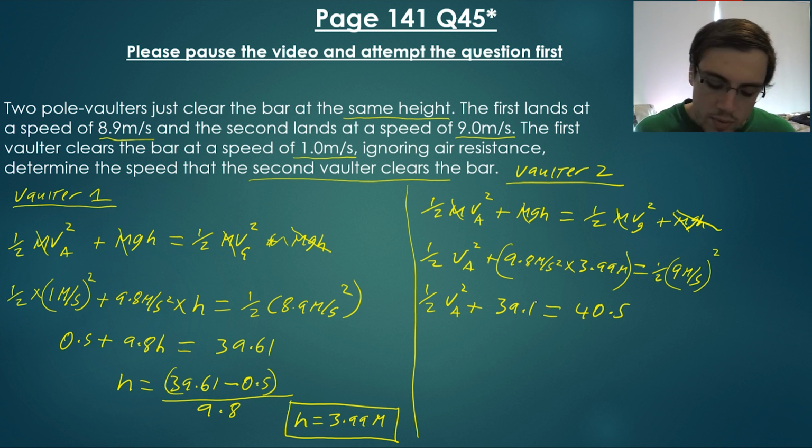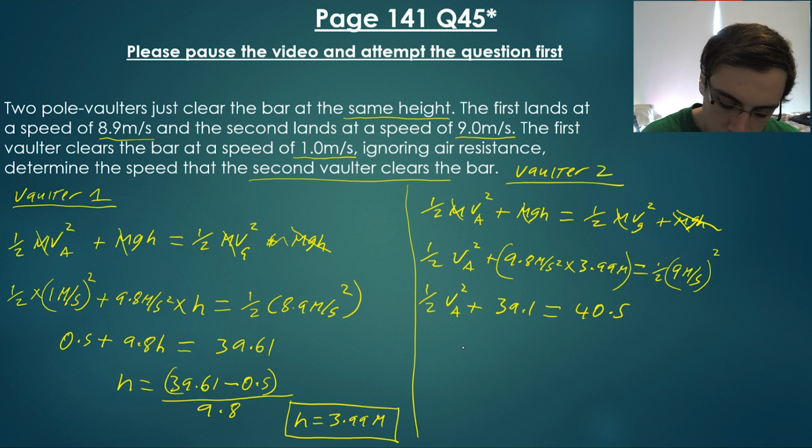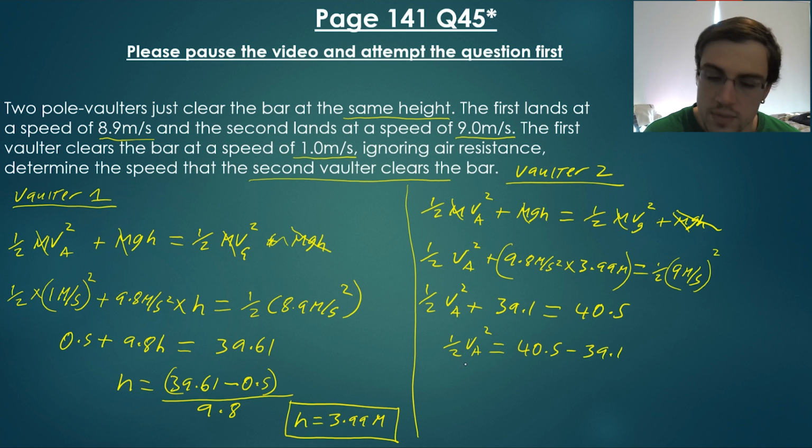Alrighty, so we've got an addition here, so I'm going to take this and rearrange it. So we've got 1/2 VA squared is equal to 40.5 minus 39.1. And we've got 1/2 here, so I move this 2 over, so the operation between the 2 and the 1 is a divide.